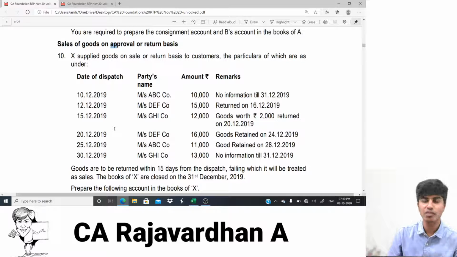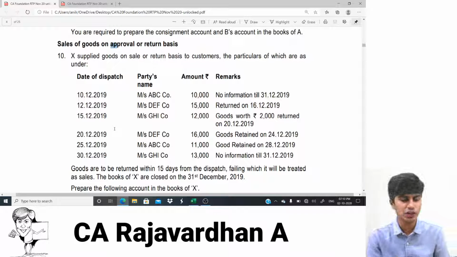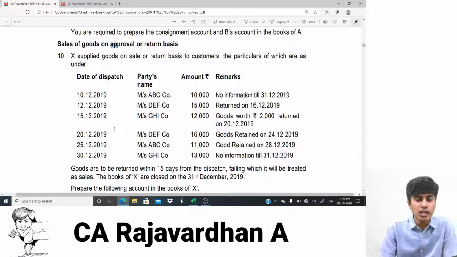You get that? So I'll give him like 15 days, 30 days or 1 month, 1.5 month time. So if I give 30 days time, within 30 days, if you sell the goods, you pay me the money. If you can't sell it within 30 days, you return the goods to me. If you don't return it after 30 days, I'll assume that it is sold and then you would have to pay. So that's how the deal is. This is the kind of transaction which is called a sale of goods on return or approval basis.